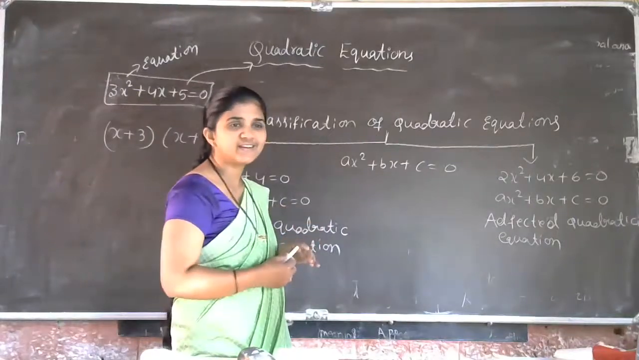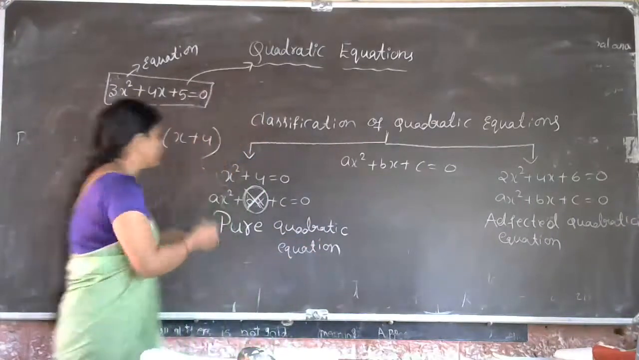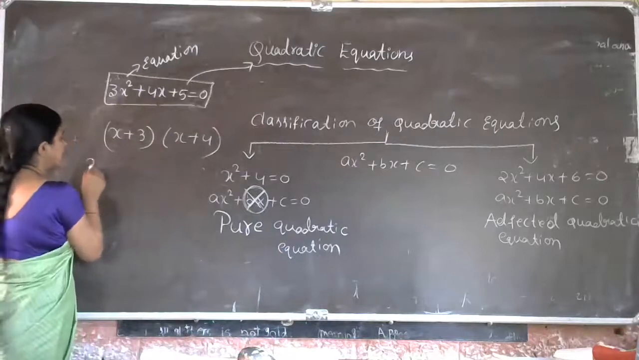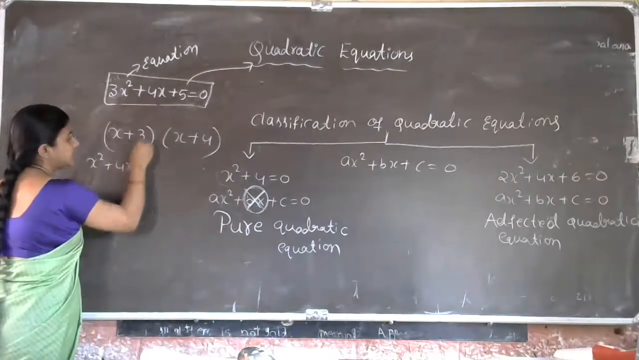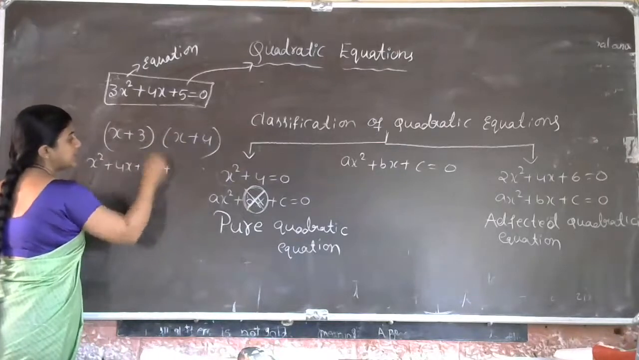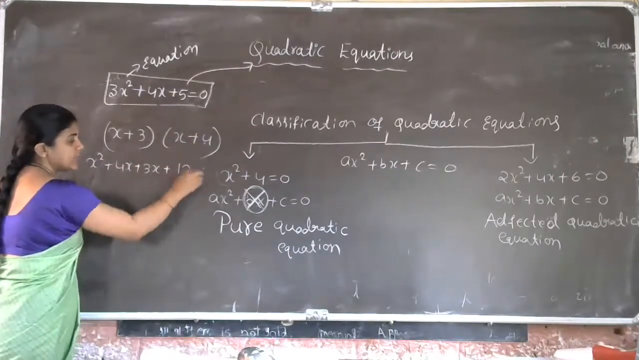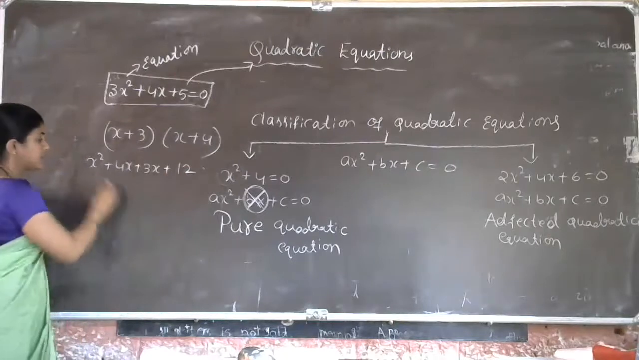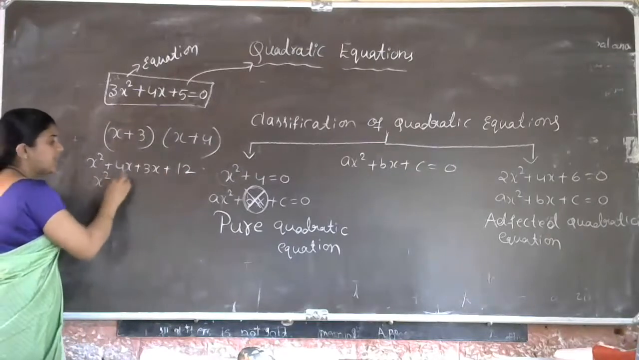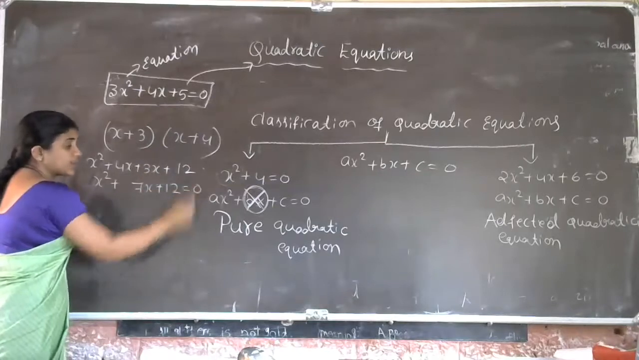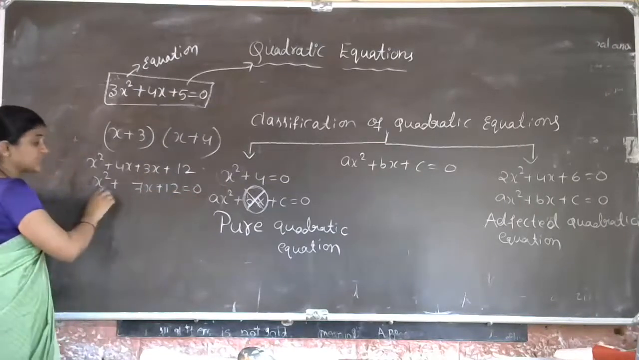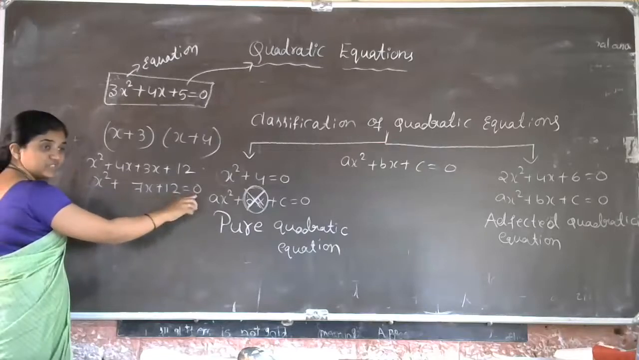How can we say that it is a quadratic equation or not? Actually, see multiplication. x into x, x square. x into 4, 4x. Then 3 into x, 3x. Then 3 fours are 12. Okay? So next, x square plus 4x plus 3x, 7x plus 12. So let us equate this to 0. So then x square plus 7x plus 12, which is equal to 0.